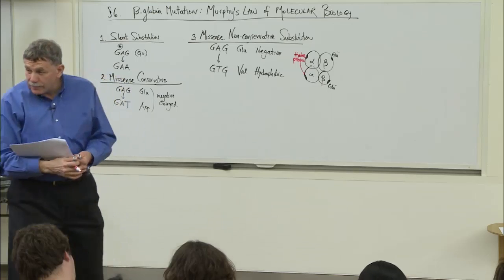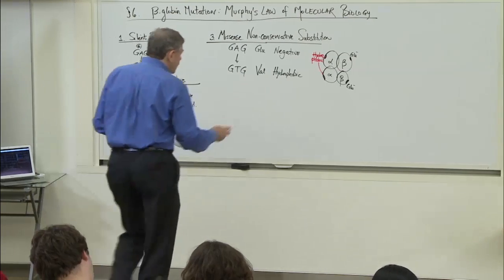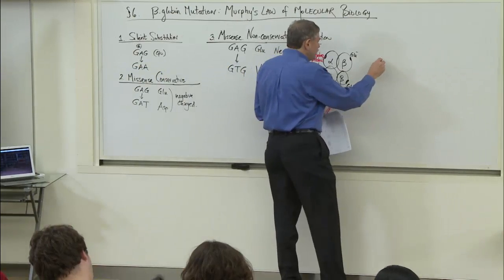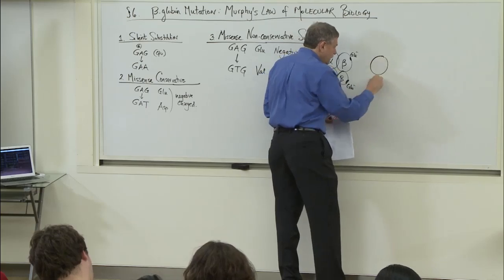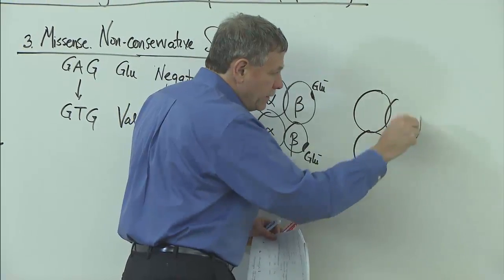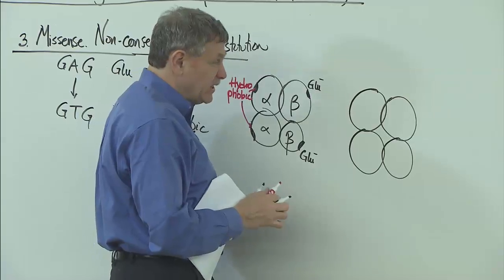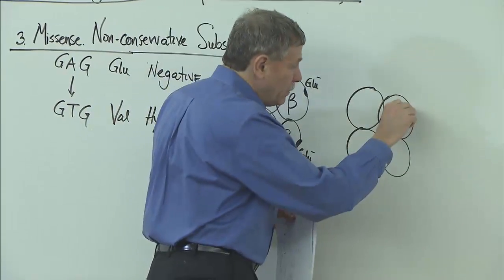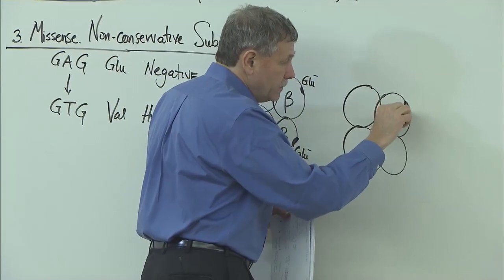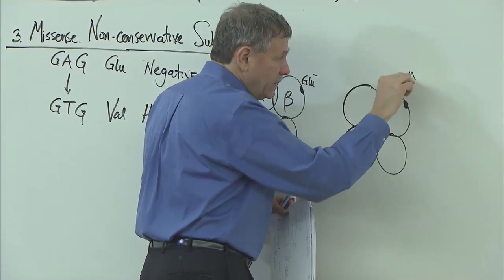Why does that matter? That matters because when I change that negative glu into instead a hydrophobic valine, now I have my valine here.